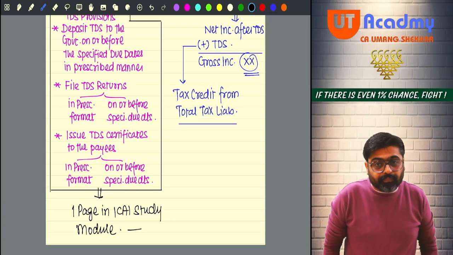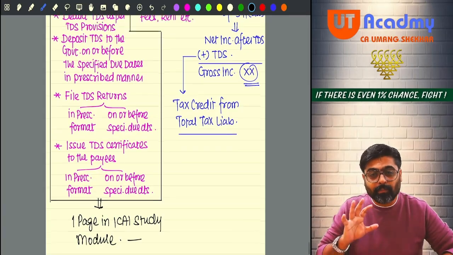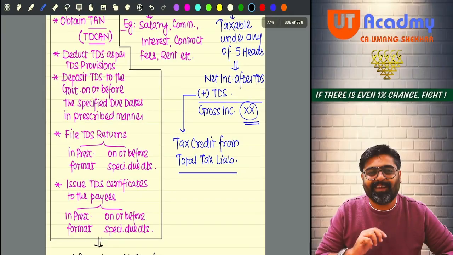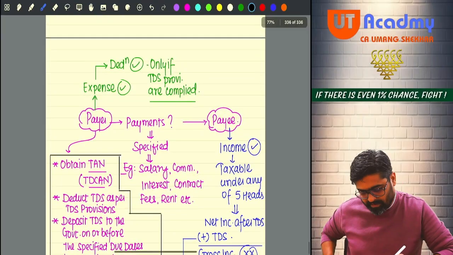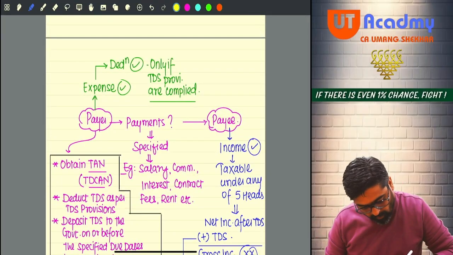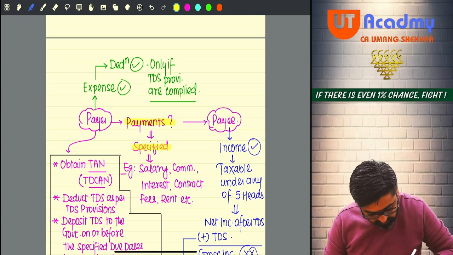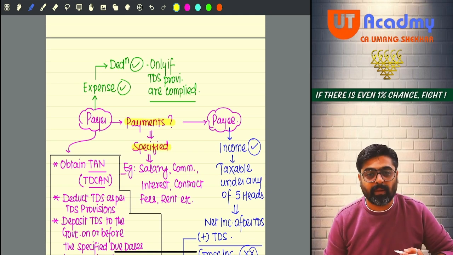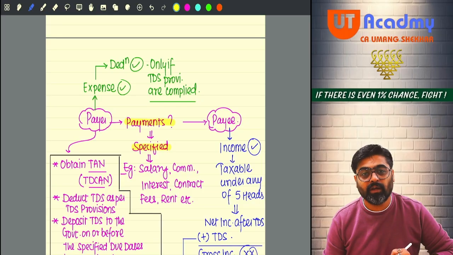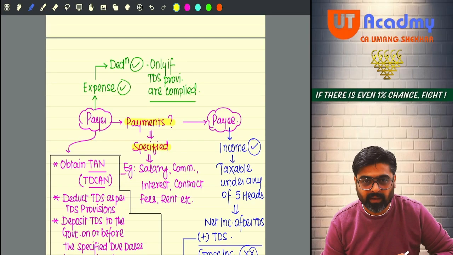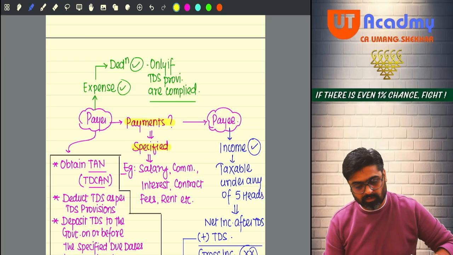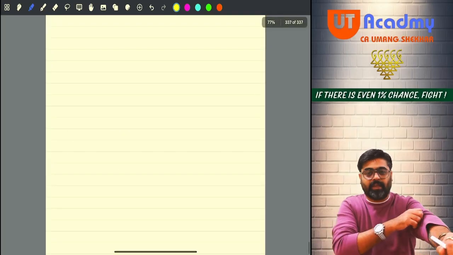Okay. Now, coming to the main provisions which we are going to learn here. We are going to learn these provisions. What are the payments specified? And on those payments, what are the rates of TDS? How is that TDS going to be deducted? When is that TDS going to be deducted? Yes or no? So now coming to the main sections.